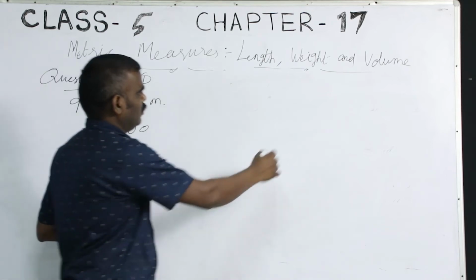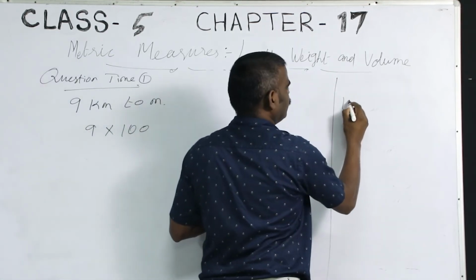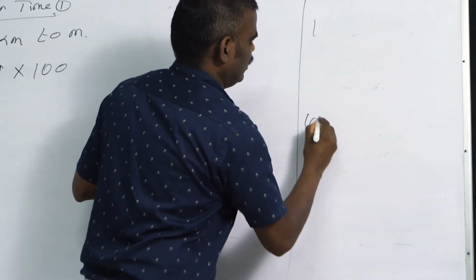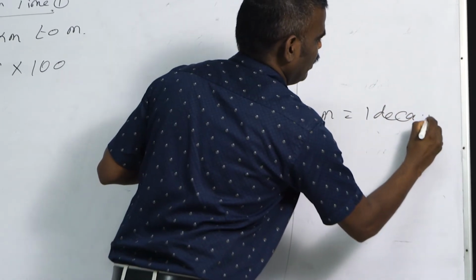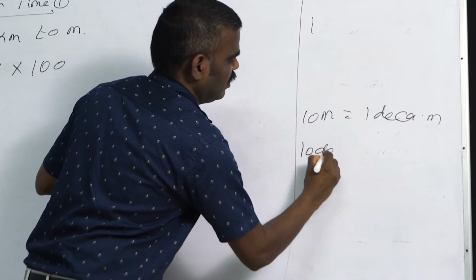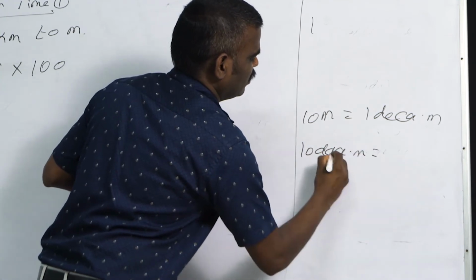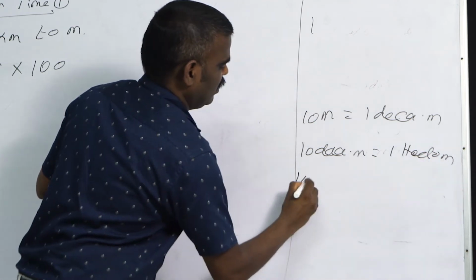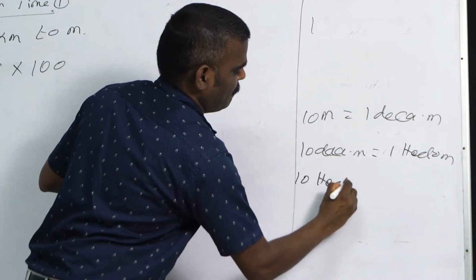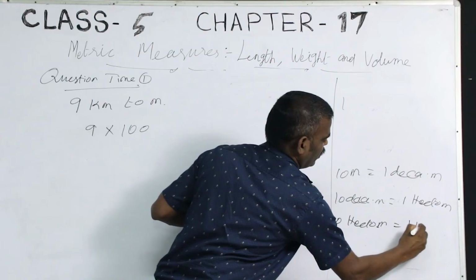Yes or no? Quickly. 10 meters equal to 1 decameter, 10 decameters equal to 1 hectometer, 10 hectometers equal to 1 kilometer.